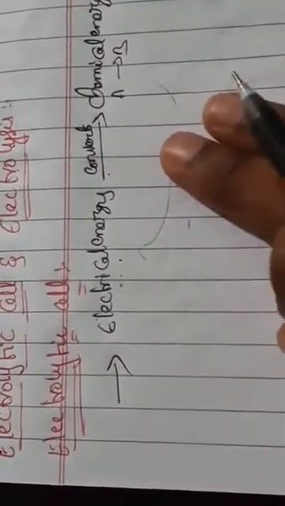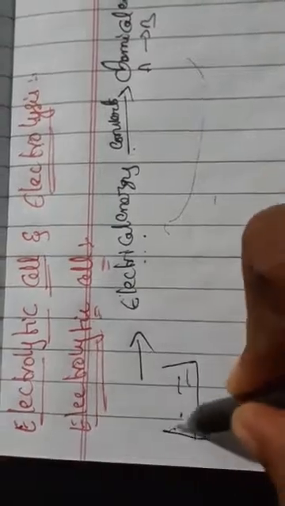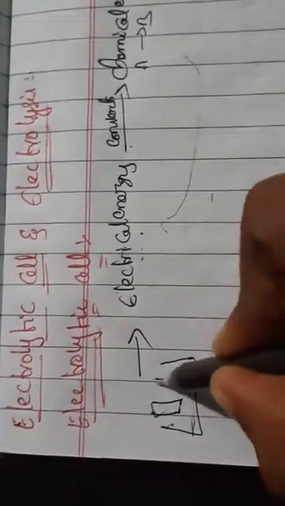Generally, the ions in electrolytic solutions, for example if we have taken NaCl solution, will move randomly. For example, I have taken some electrolytic solution, two electrodes placed.